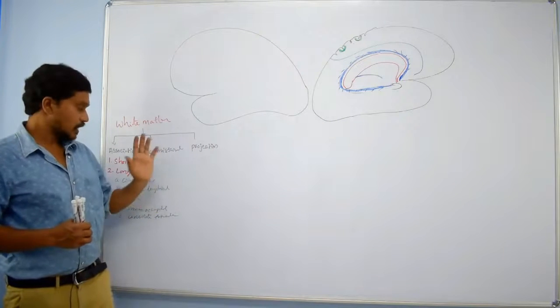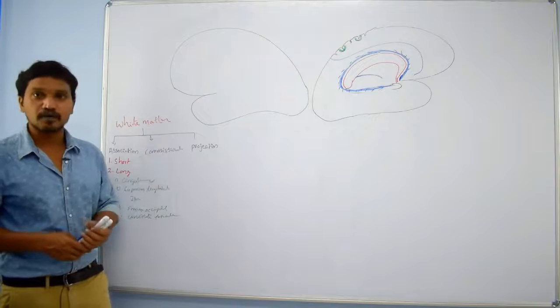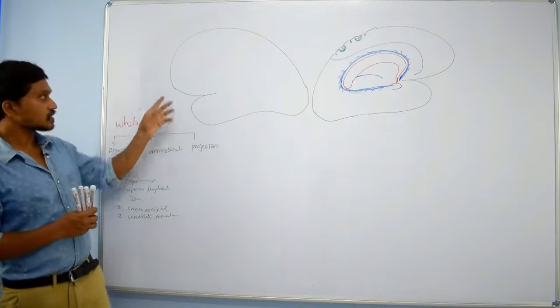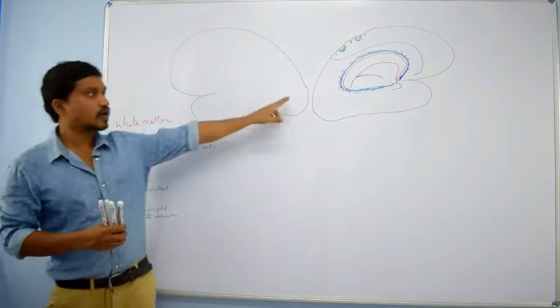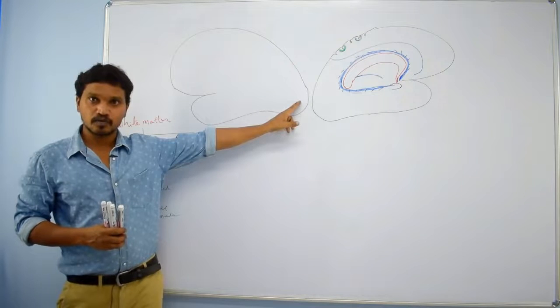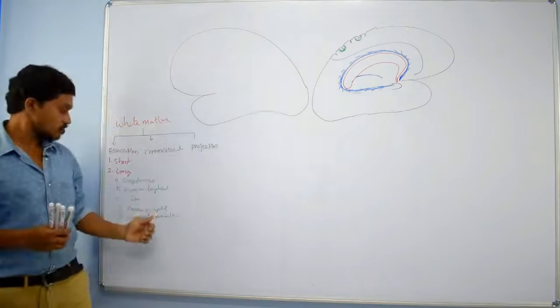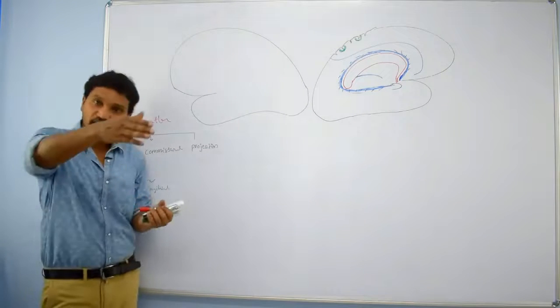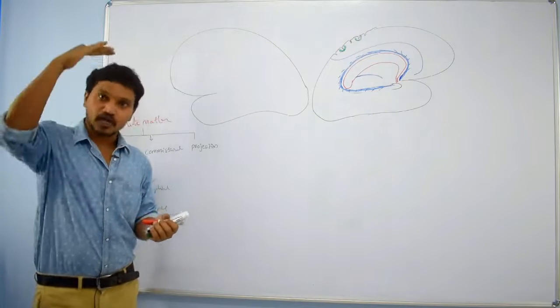Clear? Then some fibers connect the frontal lobe to the occipital lobe, right? Those fibers are present longitudinally and they are present above.